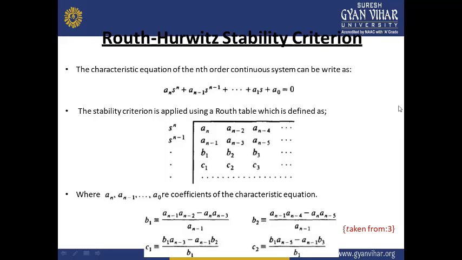With this characteristic equation, as we have also seen in circuit theory, we can identify the stability just by looking at the characteristic equation, if it satisfies the necessary conditions for determining the stability.